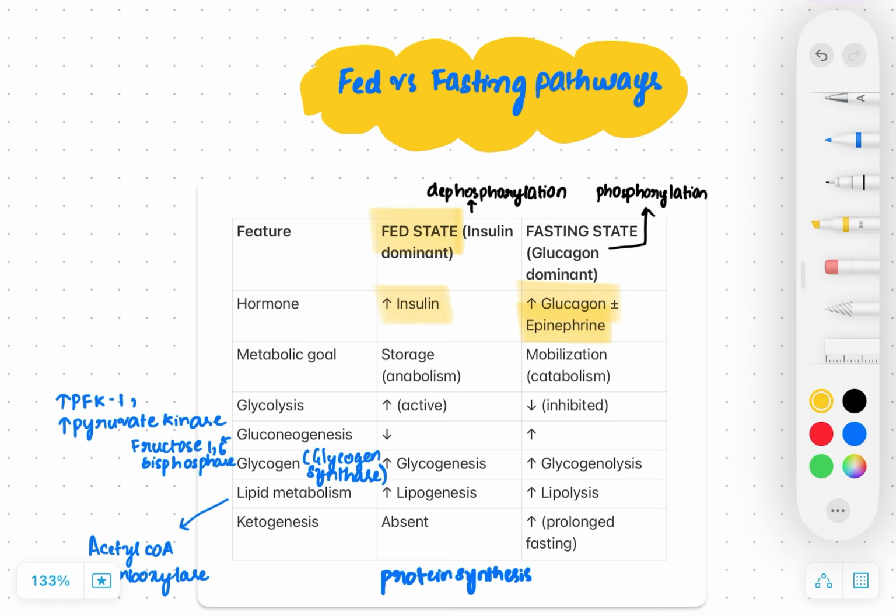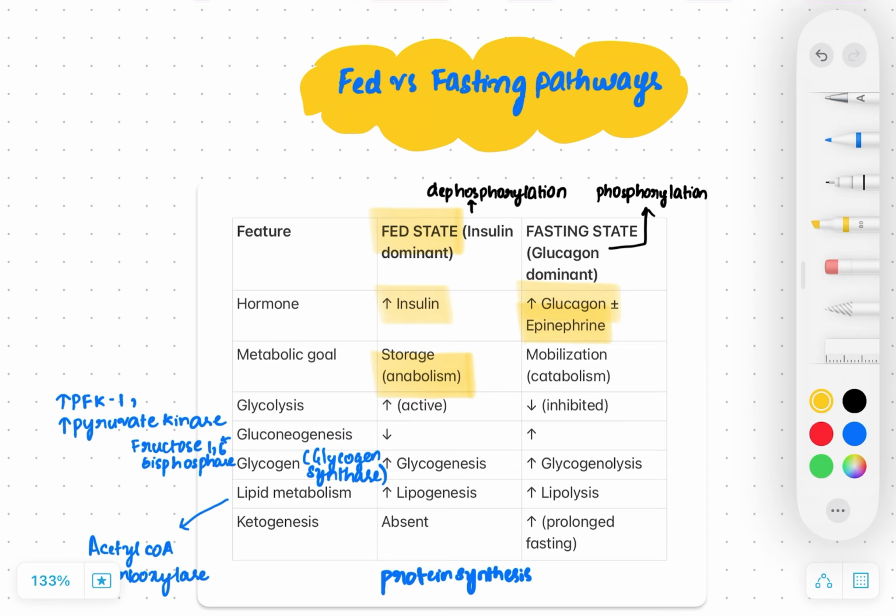What happens is, since there is a lot of glucose, there is ample storage of the glucose in the body. So the body has to store this glucose in different parts. So there will be more building, that is anabolism, taking place. Here the metabolic goal is anabolism, to store this ample amount of glucose. The pathways which will be activated are, first, glycolysis. Glycolysis will be active because it will activate phosphofructokinase and pyruvate kinase, and finally gives ATP and pyruvate, which further forms acetyl-CoA, and this will further go into triglyceride synthesis. So this is one of the storage mechanisms which will be activated.